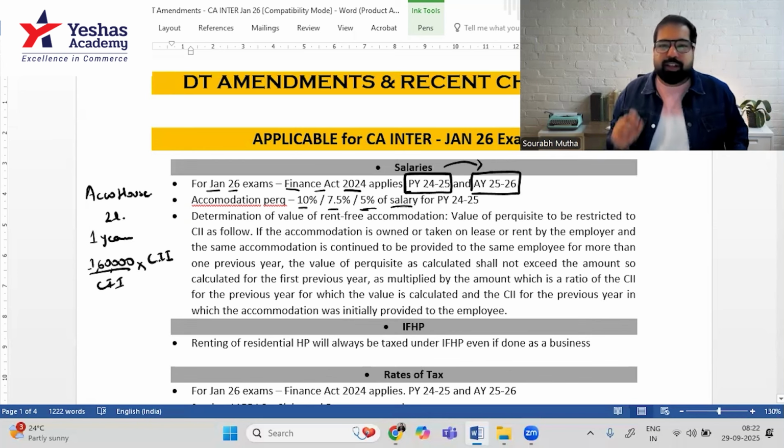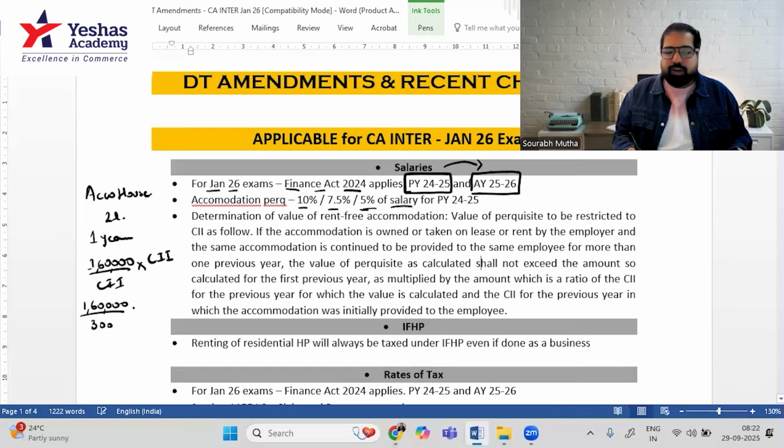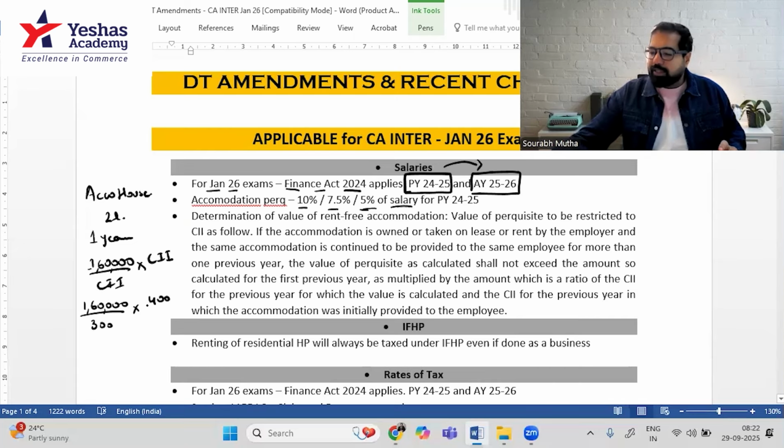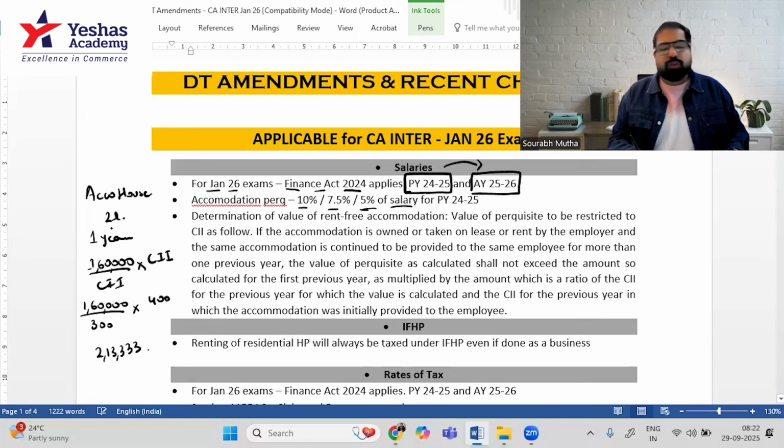They have now brought it in a very small manner to salaries as well. So let's take an example. If it was 1,60,000 and the CII of last year was, let's say, 300, and the CII of this year is, let's say, 400. I'm just keeping random examples. So 1,60,000 divided by 300 into 400 will give you 2,13,333. Now the government says 2,13,333. Your value is 2 lakhs, so 2 lakh is okay.